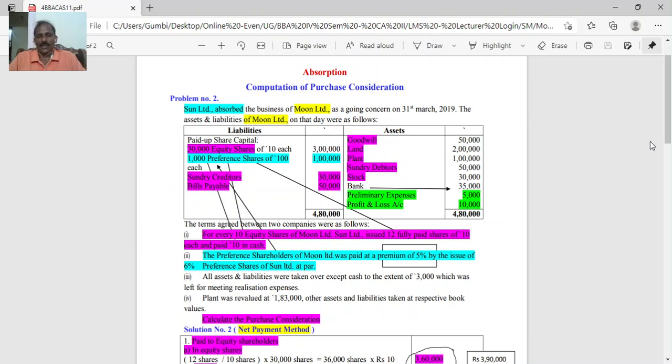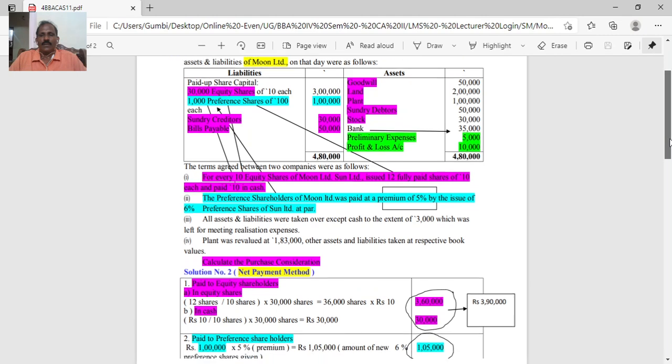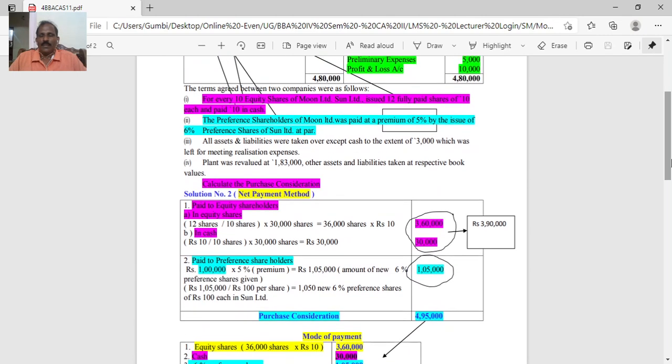Sun Limited is the transferee company, and only the balance sheet of Moon Limited is given. It does not mean that Sun doesn't have business; it is not required here to calculate the purchase consideration. It is the net payment method which you can follow. Net payment method: the payment made by Sun Limited to the preference shareholders as well as equity shareholders of Moon Limited is considered.